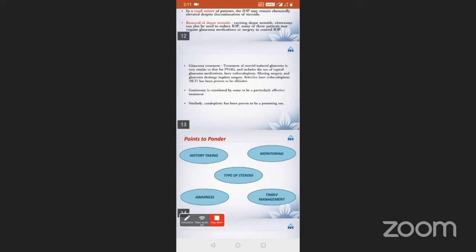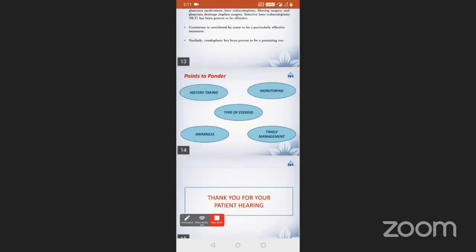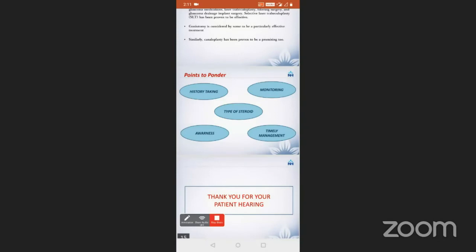Now, coming to my last slide, the points to ponder: we have to take a proper history of these patients to know whether they have any pre-existing glaucoma or not, whether they have any strong family history of glaucoma or not. Monitoring of such patients who are on steroids is of utmost importance, because though optic nerve atrophy happens over the years, if we control it at the earlier stages, we can stop these patients from getting into blindness. The type of steroid used is also an important factor here.